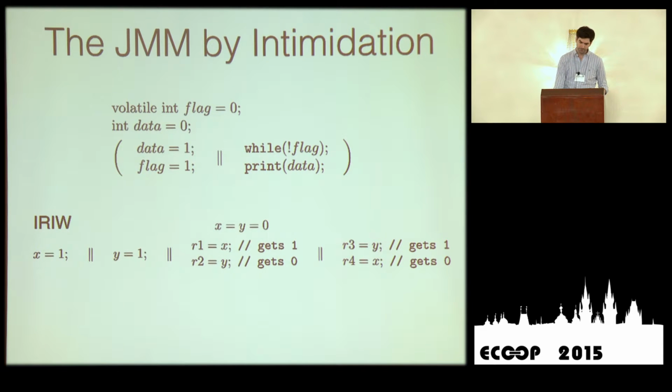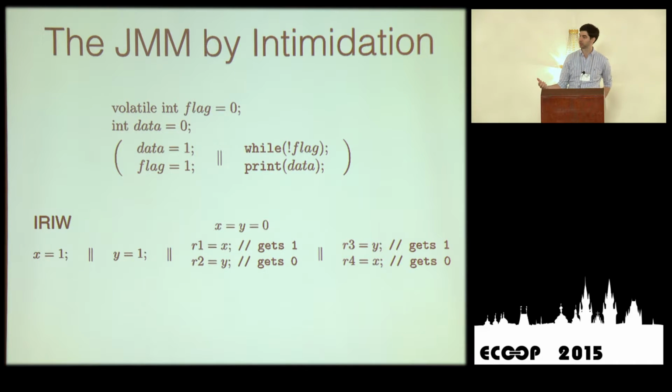Okay, so another more sophisticated example is what is usually called the independent readers, independent writers example, IRIW. What we have here is 4 threads. We have 2 global variables, x and y. They're initially 0. And then the writing threads write one to x, the other to y. And then the reading threads read, one first x and then y, and the other first y and then x.